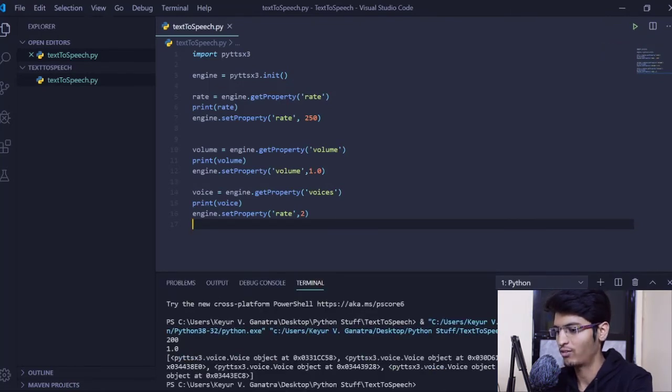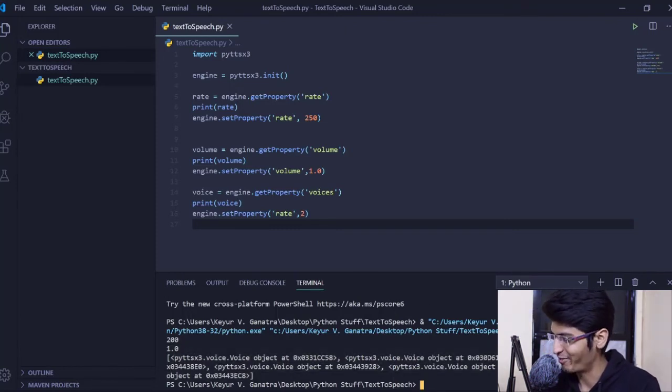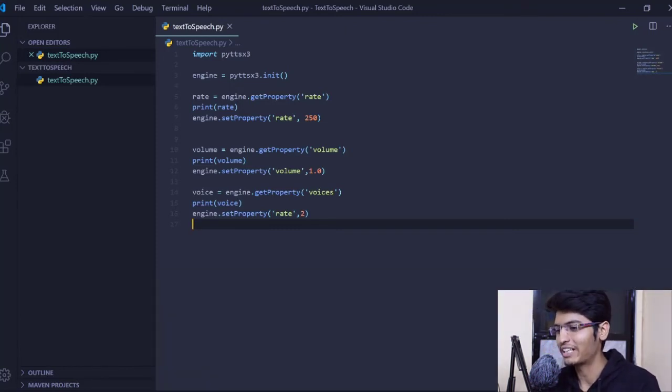Okay, so we have got here the voice object, and in this we have got a lot of things. We are not able to understand what it is, so just skip it for the moment. We don't need that. Let me explain how this voice works. It is a list of the voices that are there. There are something like 5 to 7 voices in it, and each one can be accessed by the index. The default one, the male voice that we saw, is at index 0, and if you want to change it to a female, that is at index 1. So we will work with that.